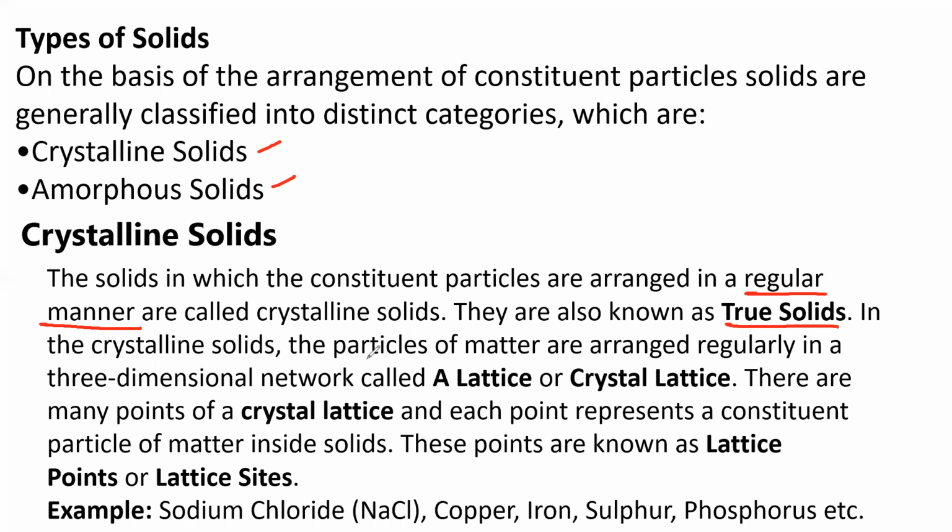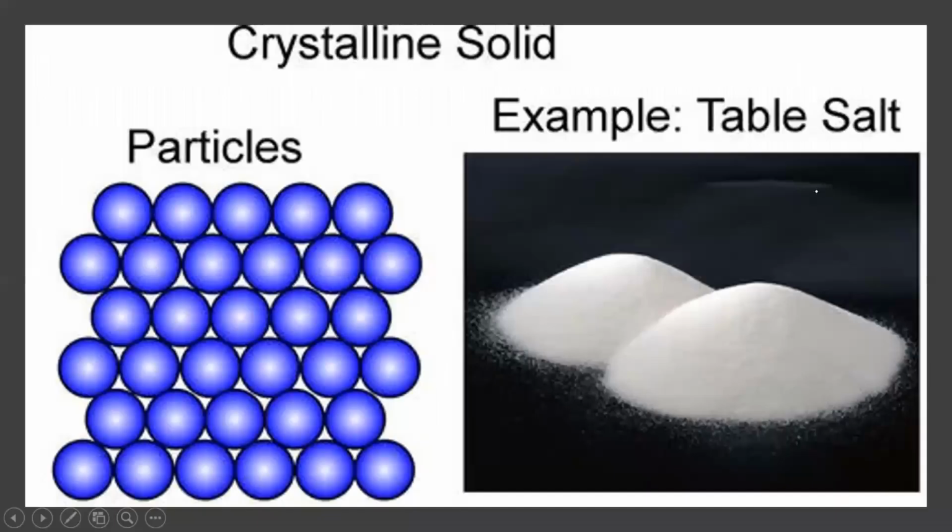In crystalline solids, the particles of matter are arranged regularly in a three-dimensional network called a lattice or crystal lattice. So what is a crystal lattice? The arrangement of particles in three-dimensional space is called a crystal lattice. There are many points in a crystal lattice, and each point represents a constituent particle of matter inside the solid. These points are known as lattice points or lattice sites. Examples of crystalline solids: sodium chloride, copper, iron, sulfur, phosphorus, etc. These are the main crystalline solids.